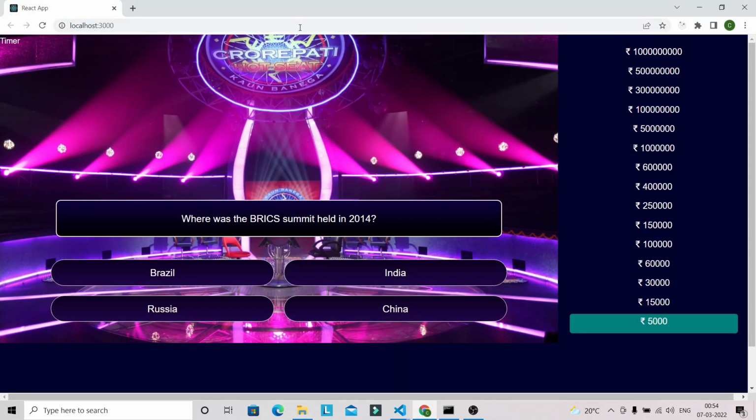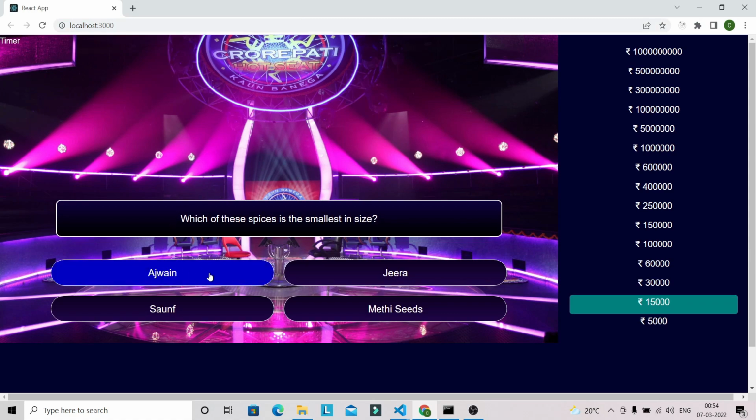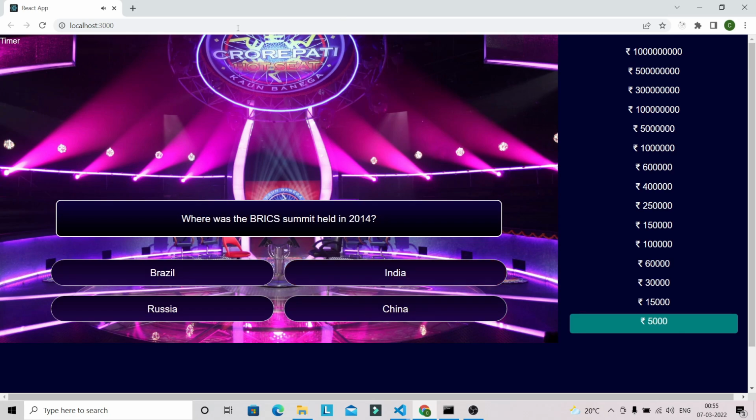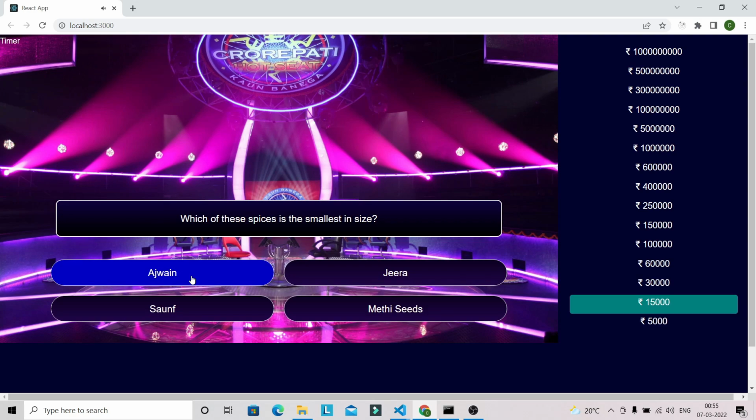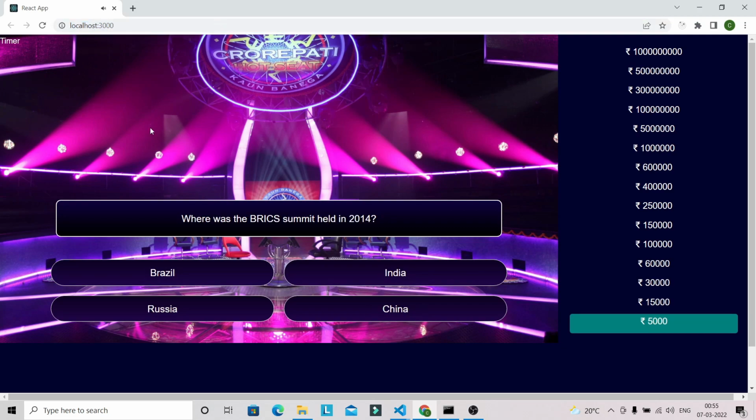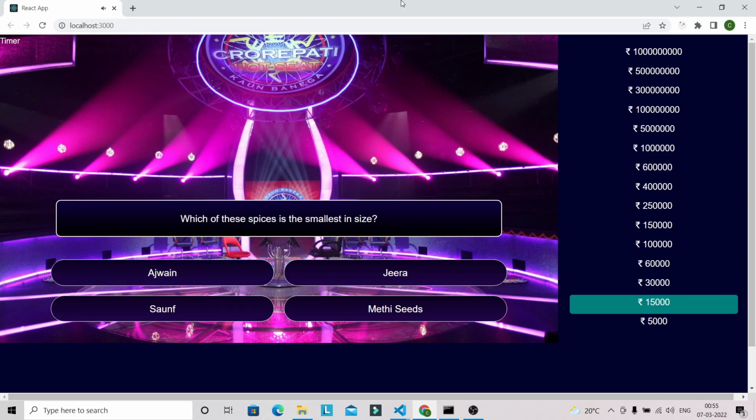So let's refresh this application. You can see that you are not able to hear the sound here. This is wrong and this one was correct. You can see that the symbol is coming, but you will not be able to hear the sound, as at a time only my voice is recording. So it's select. Something is not working for selecting the correct answer. I think I messed something up. It should become yellow, but it's not becoming yellow.